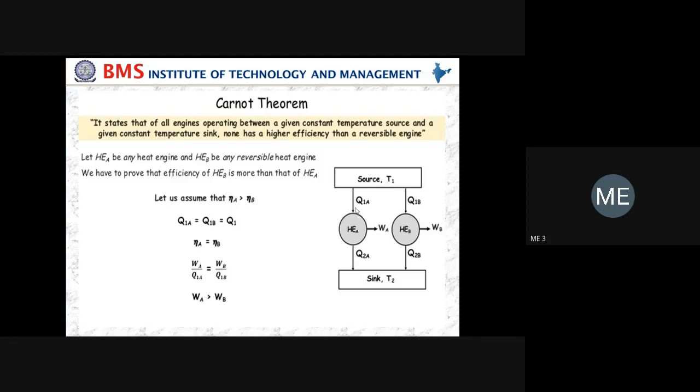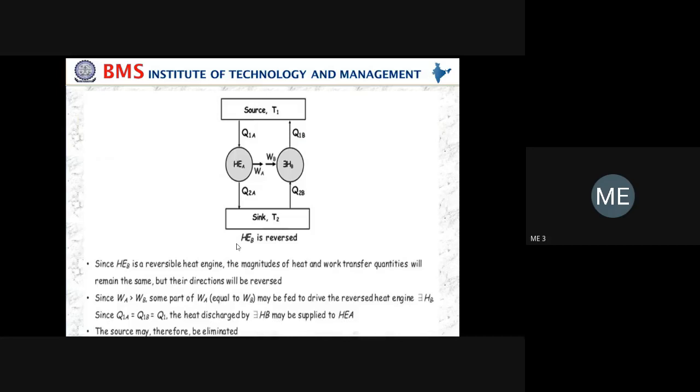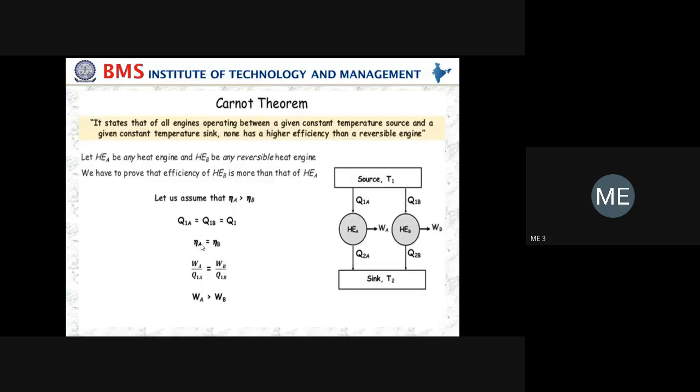And here I'm assuming Q1A equals Q1B equals Q1. Just I'm considering. So whatever amount of heat is extracted from the source, the same amount of heat is taken from the source to the heat engine. So whenever the heat supplied is of equal quantity, I'm writing eta A equals eta B, meaning efficiency of engine A and efficiency of engine B. Just think that it is an assumption.